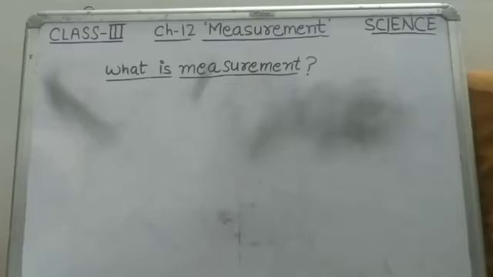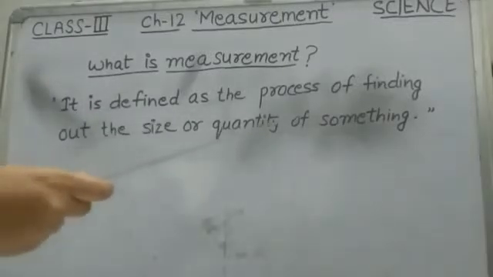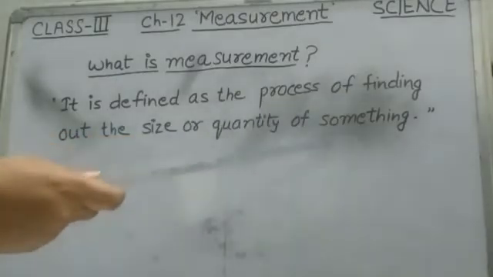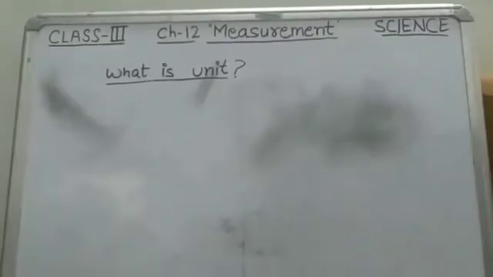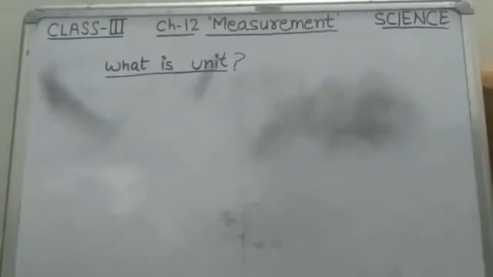Measurement is one of the most useful processes in science and in our daily life. So, measurement is defined as the process of finding out the size or quantity of something. Children, no measurement is completed without unit. Now, what is unit?